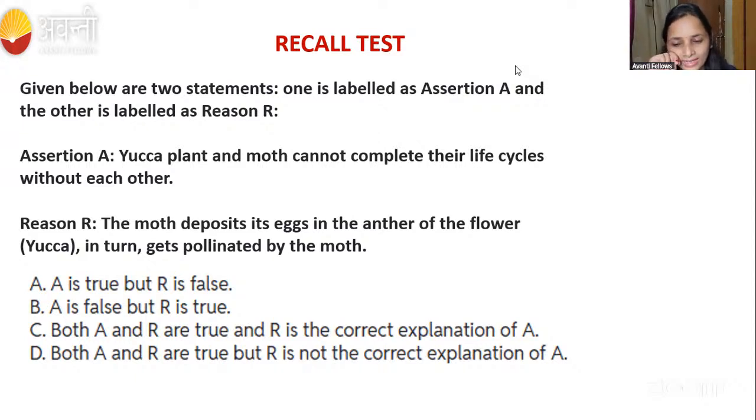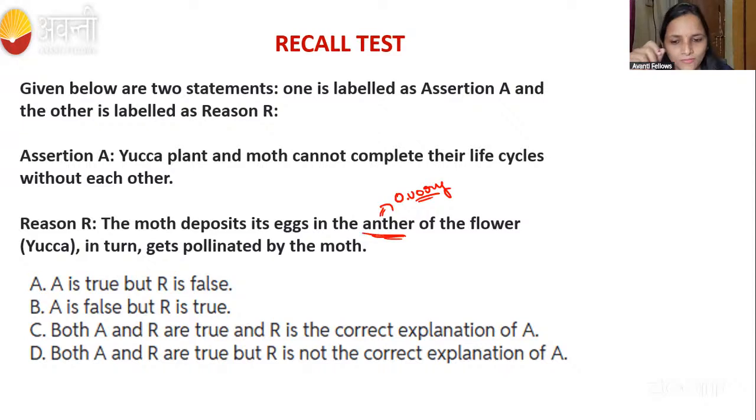Just see here, guys. The moth is going to deposit its eggs in the anther. No, it does not deposit its eggs in the anther. In the ovary it is going to deposit. In the ovary, yes or no? Give me a thumbs up if you understood. Not in the anther. It is going to deposit in the ovary.